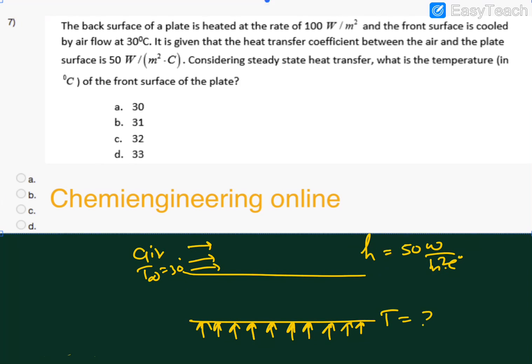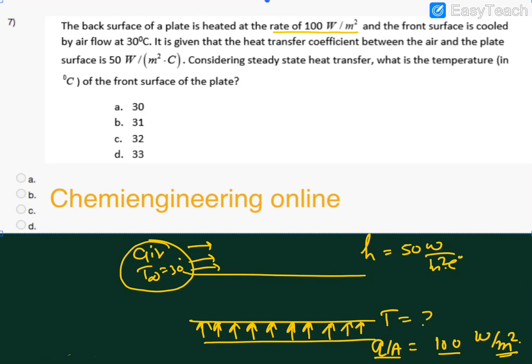So here is the schematic of the problem that is given. It is saying that the back of the surface plate is heated at the rate of 100 watt per meter square. So basically the flux is given, that means the Q by A value is given to us as 100 watt per meter square. This is the amount of heat that is going inside at a rate of 100 watt per meter square, and the front surface is cooled by 30 degree centigrade air, T infinity. So this front surface is being cooled.